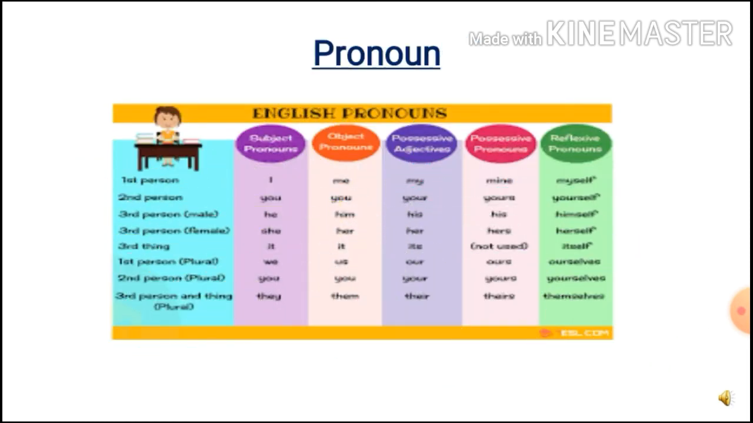Next one, pronoun. A pronoun is a word used in place of a noun in order to avoid repetition of the same word. Here, pro plus noun. Pro means what? Pro means in place of, and these are used in the sentence. For example, he, they, she, we, you, it, again they, we, these are the pronouns.